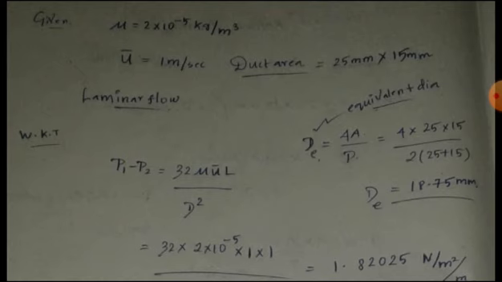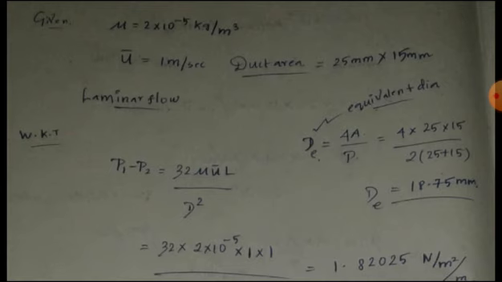Just substitute the values. Here the main thing is, in circular pipes we can enter the diameter directly, as per the Hagen-Poiseuille formula. But here it is a rectangular duct, so we have to find the equivalent diameter of the rectangular duct to a circle.